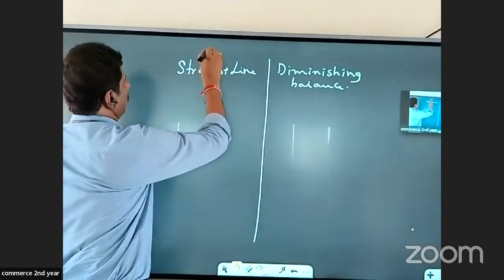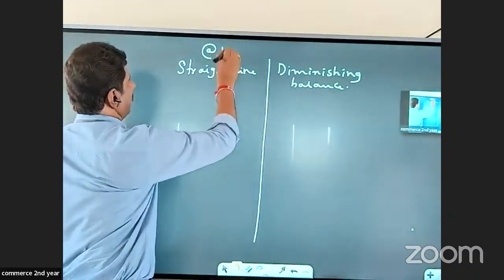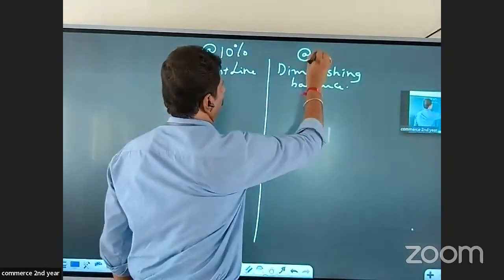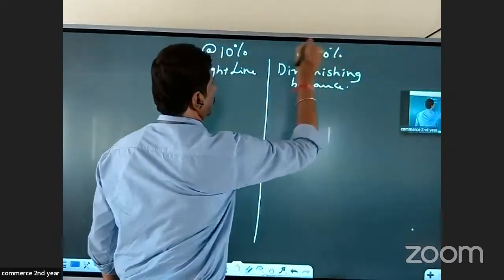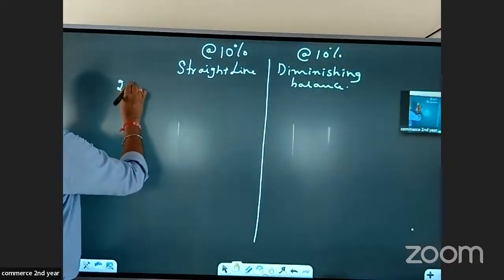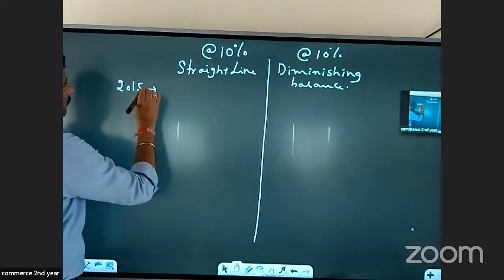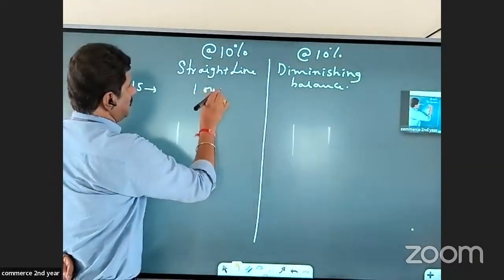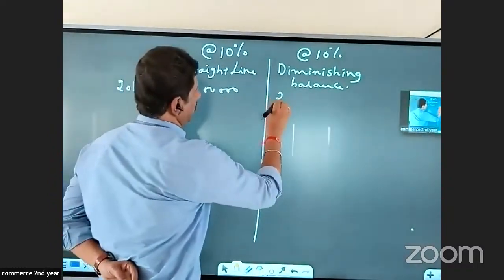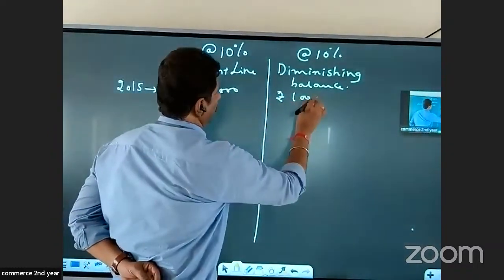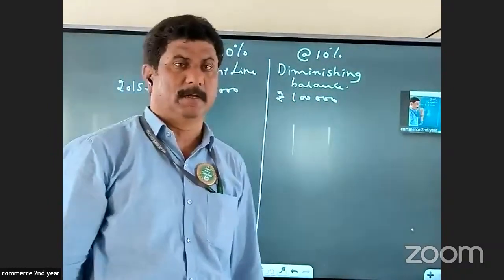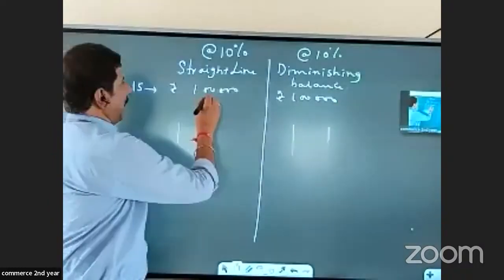That we'll understand. Let us say under both methods, we are providing depreciation at the rate of 10%. And we have purchased the asset in the year, let us say, 2015. The cost of the asset was, let us say, rupees 1 lakh.